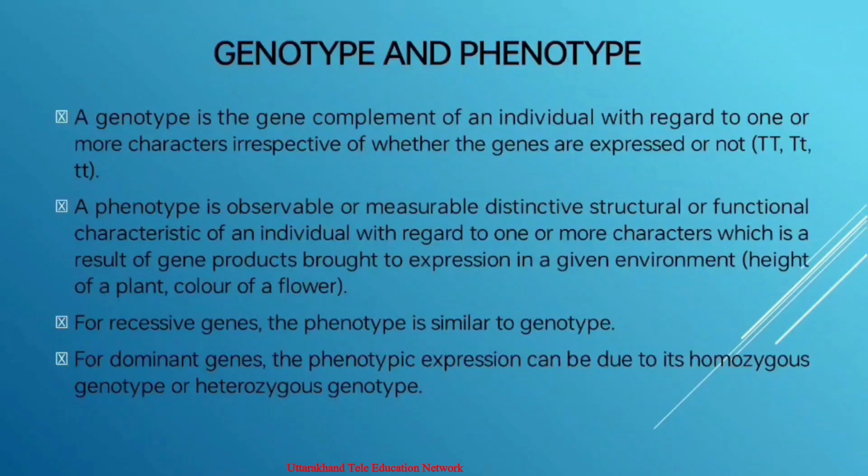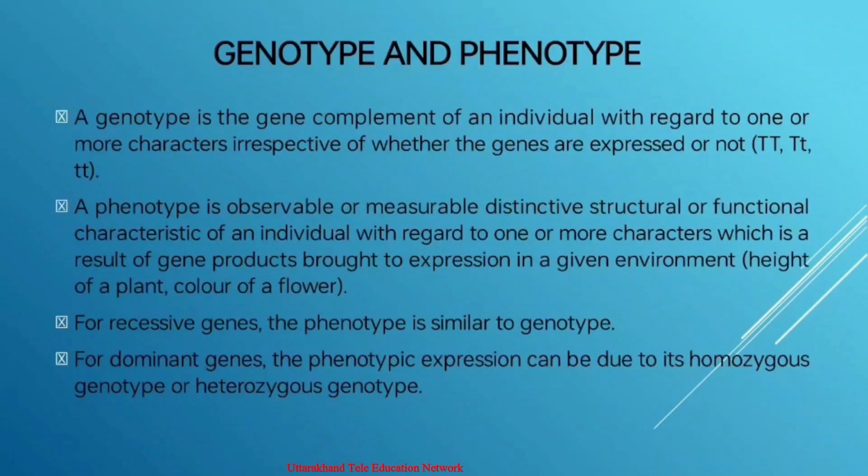So it is the observable or measurable distinctive structural or functional characteristic of an individual with regard to one or more characters, which is a result of gene products brought to expression in a given environment. The characteristics in a phenotype may be visible to the eye, like height of a plant, color of a flower, or many other characters. Others need a special test for identification, like a serological test for blood group.